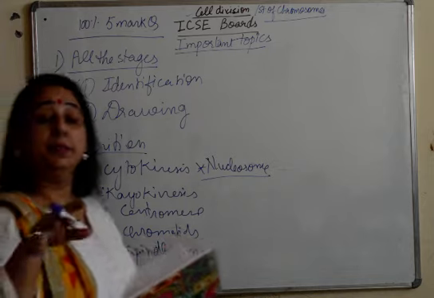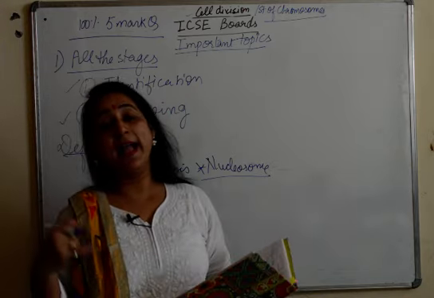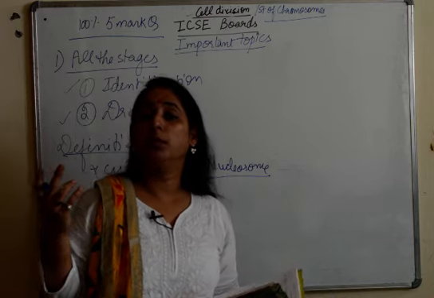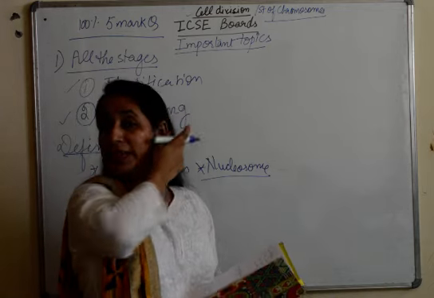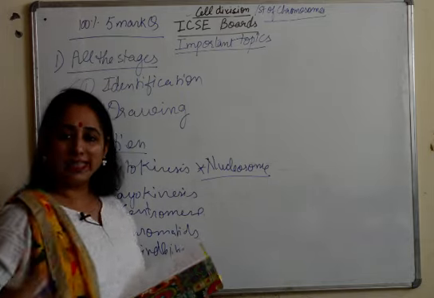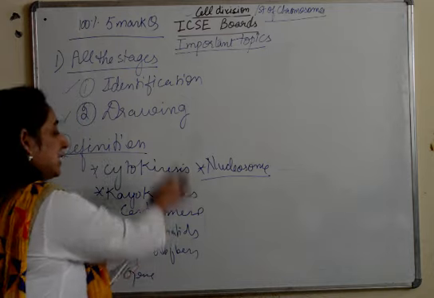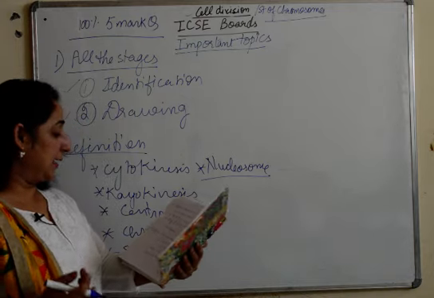There can be 2-3 more, like for example you have the definition of chromosome, they can ask you the definition of mitosis or meiosis, so you have to learn the definition. So all these can come as 1 mark definitions, but yes, these are the ones which are repeated in the papers again and again.